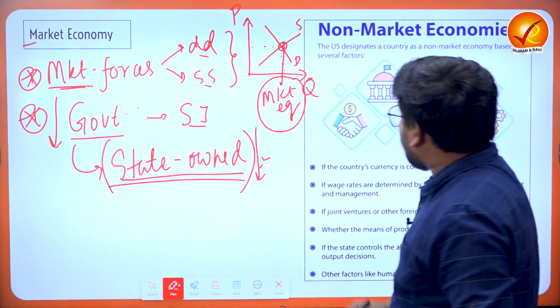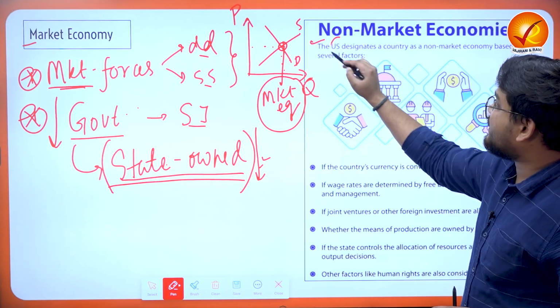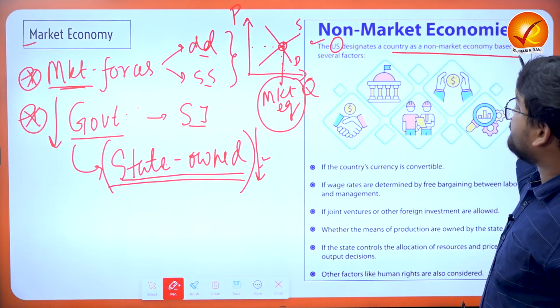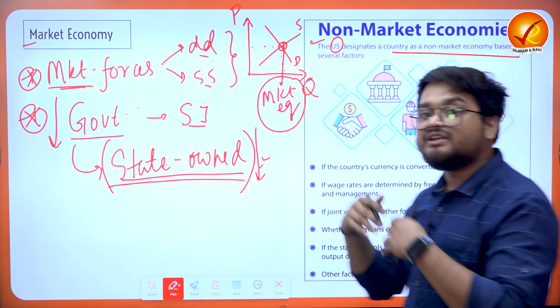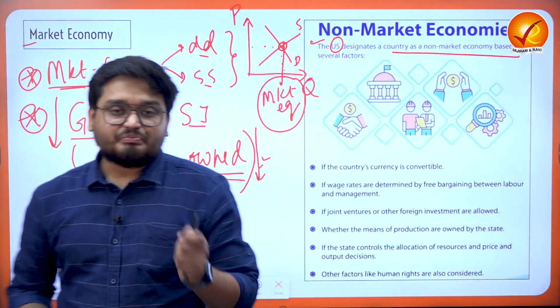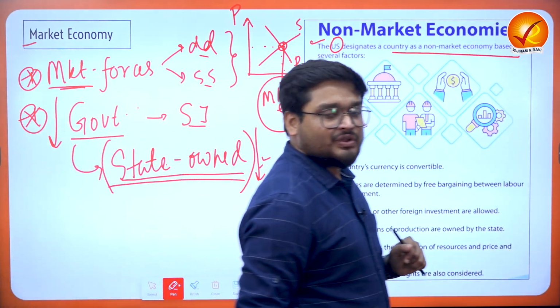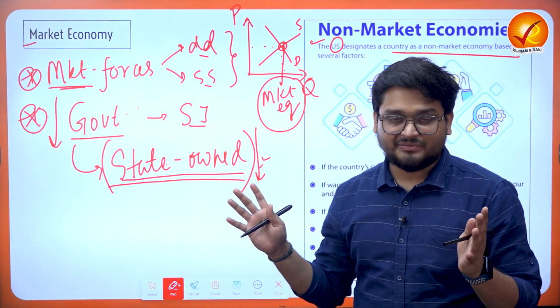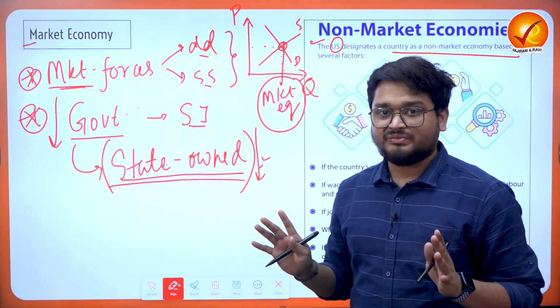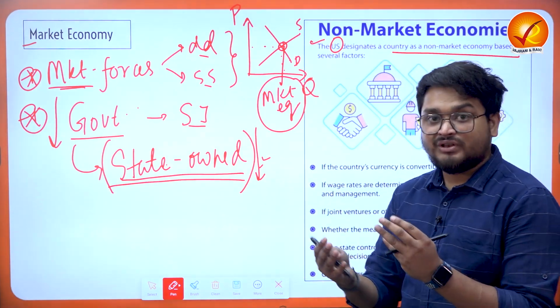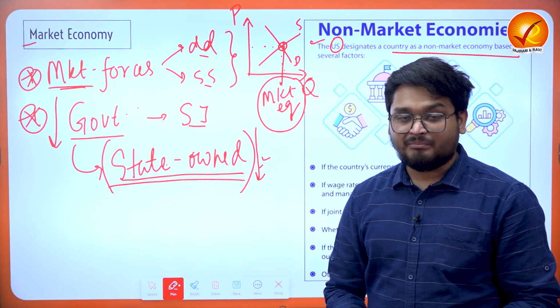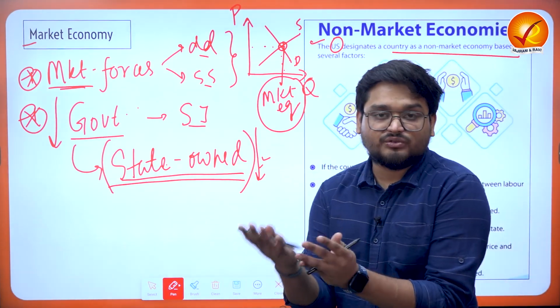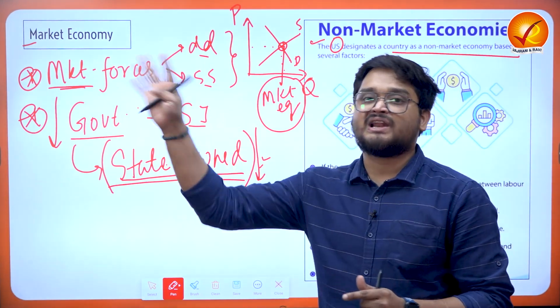We have to understand that the United States designates a country as a non-market economy based on various factors. There are various countries in the world which do not follow market economy practices. Sometimes the government can interfere in the markets to play with the prices of goods and commodities to manipulate international trade.